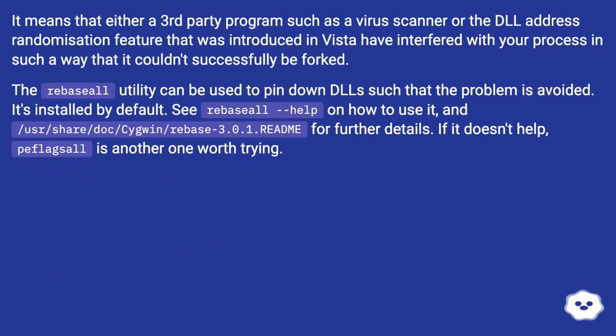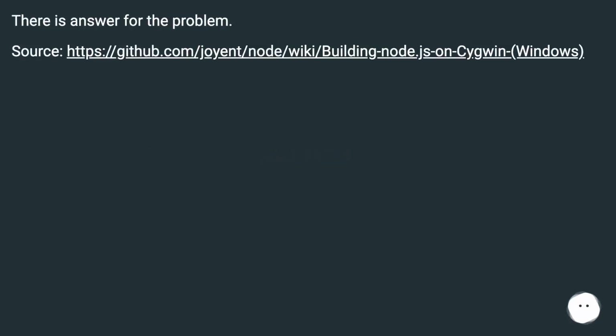It means that either a third-party program such as a virus scanner or the DLL address randomization feature that was introduced in Vista have interfered with your process in such a way that it couldn't successfully be forked. The rebase utility can be used to pin down DLLs such that the problem is avoided. It's installed by default. See rebase help on how to use it, and the readme for further details. If it doesn't help, pflagsol is another one worth trying. There is an answer for the problem.